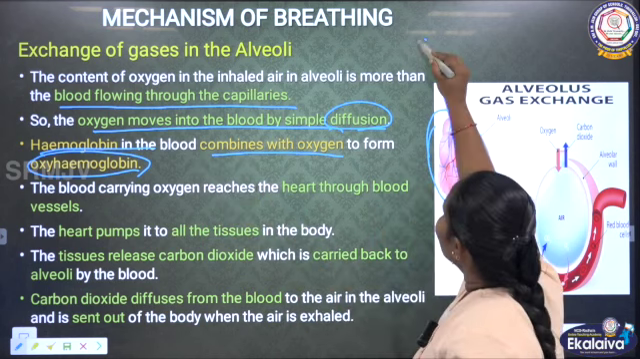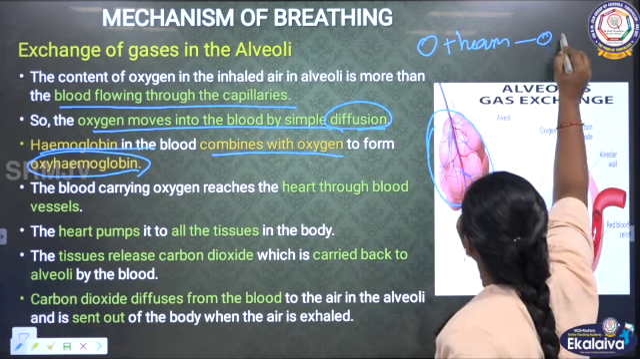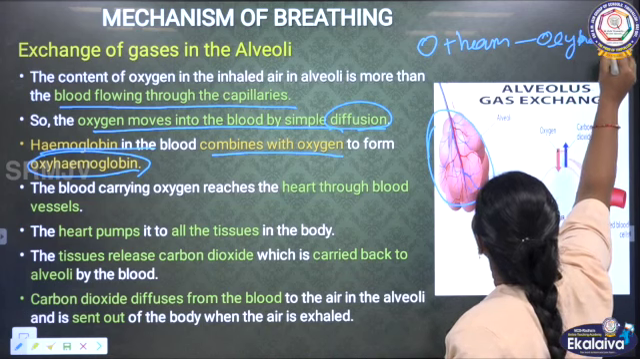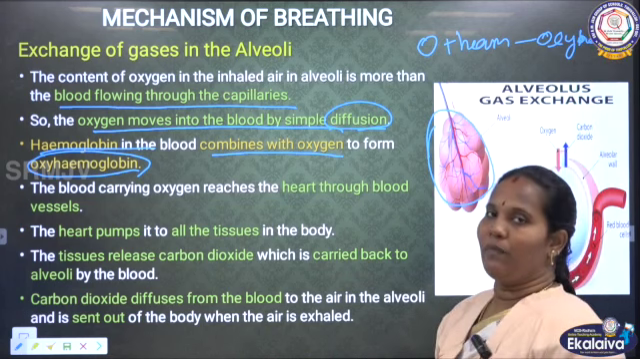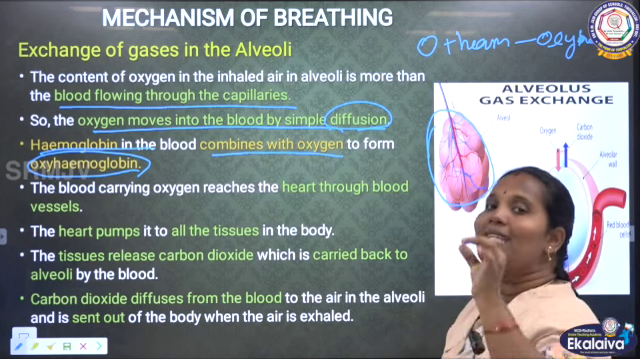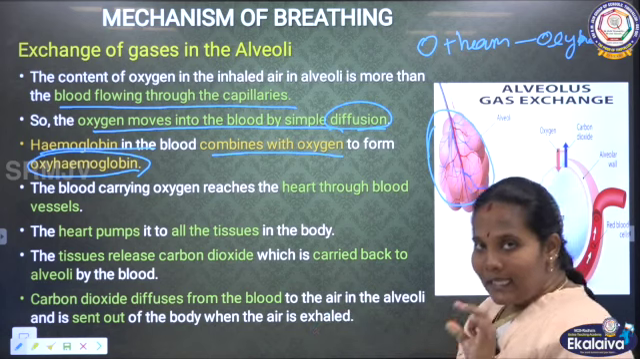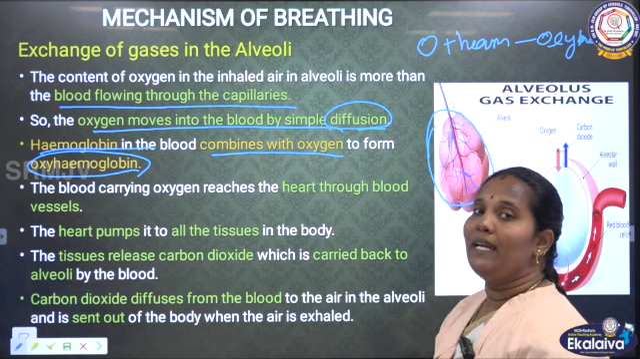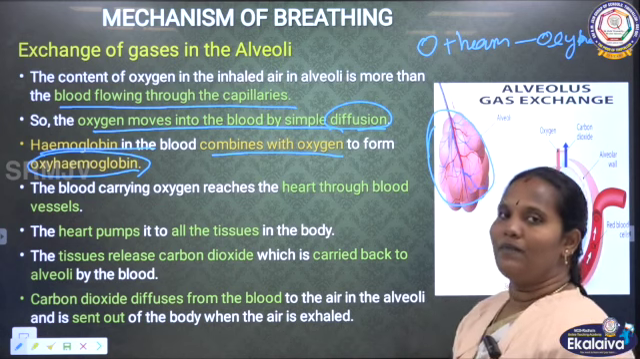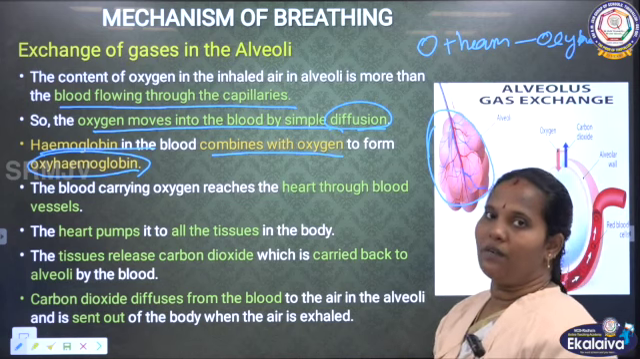So oxygen and hemoglobin, both are joined together making oxyhemoglobin. Oxyhemoglobin means that along with the blood hemoglobin, the oxygen particles will be there. So it is called oxyhemoglobin. This oxyhemoglobin is transferred in this form to the other parts of the body, like the brain and some other parts of our body.